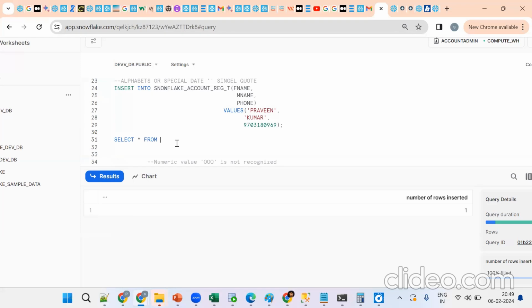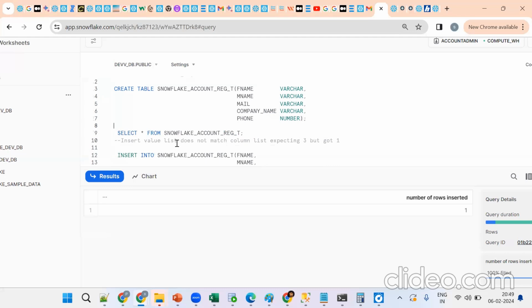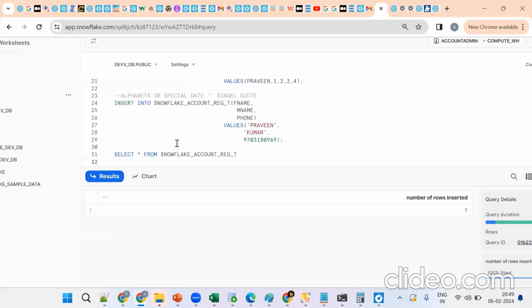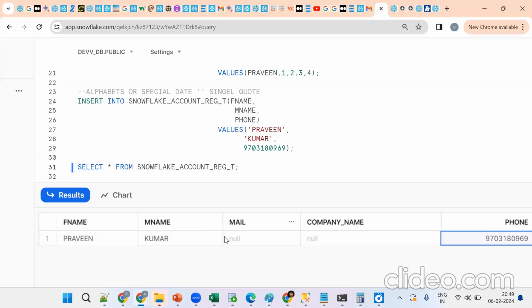So before that, tell me how many columns are there in the table? We created 5 columns. Now tell me how many values we are trying to populate. Important. How many values are you trying to populate? 3. So remaining 2 columns, what value gets populated? It's null. We'll see null separately. So as of now, 5 columns are there, we are populating only 3 columns, so remaining 2 columns by default, null value will be populated. So clear so far? This is fine.